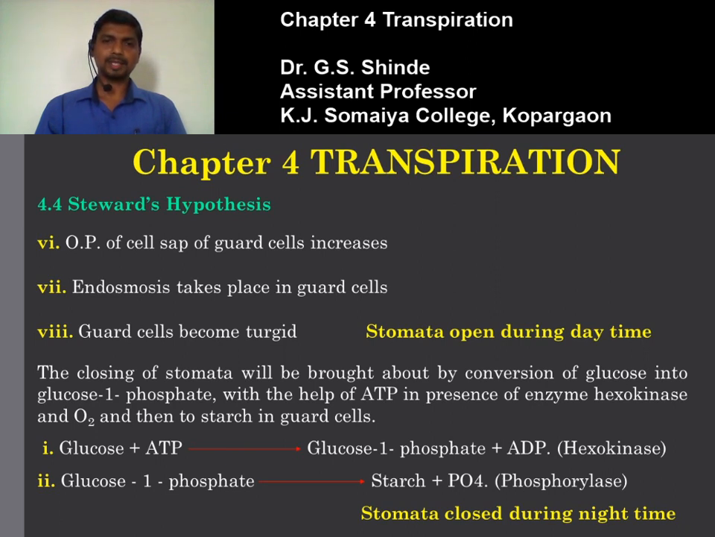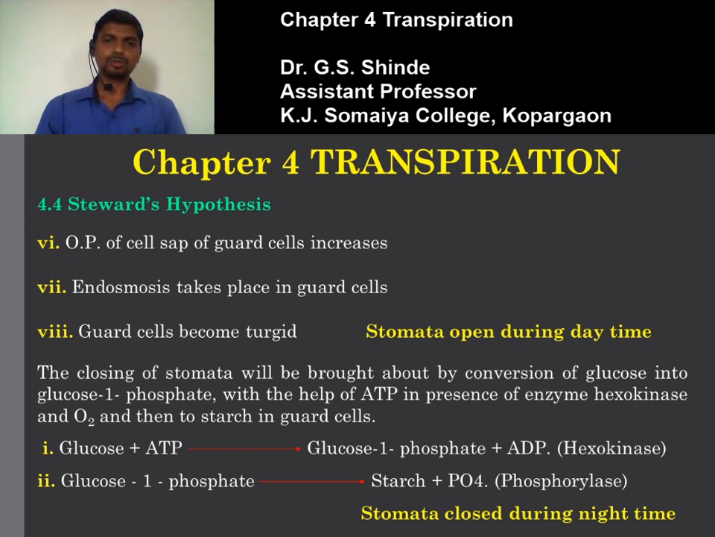So the closing of stomata is brought about by the conversion of glucose that was formed during daytime in the guard cell into glucose 1-phosphate, utilizing ATP in the presence of the enzyme hexokinase and oxygen, and then to starch in the guard cell. So the ATP has been converted into ADP. Glucose plus ATP gives rise to glucose 1-phosphate. The phosphate is attached to the first carbon position of the glucose in the presence of the enzyme hexokinase. The reaction is a phosphorylation reaction, and it takes place in the presence of oxygen.